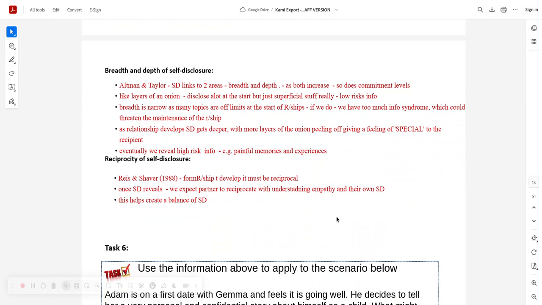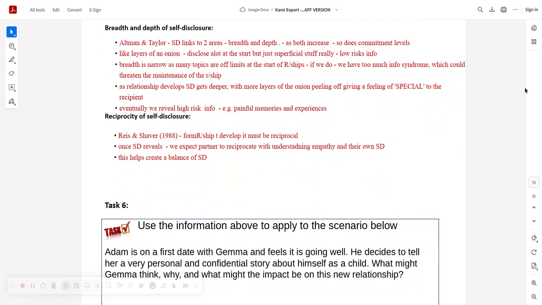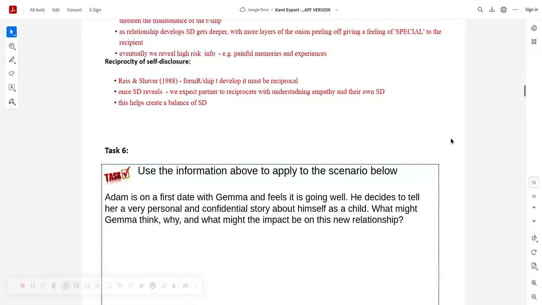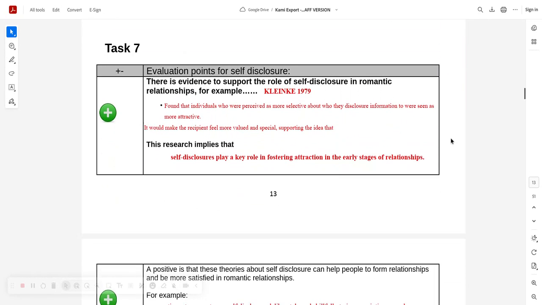And then you've got the reciprocity of this, okay? For relationships to develop, it must be reciprocal. Otherwise, it's going to be one-way, not a no. Let's jump through that. So you can see there's natural structure to that. So it'd probably be my second choice, really. There's got to be evidence. So when you evaluate this, I don't know if you use the same study as the one I've got here.